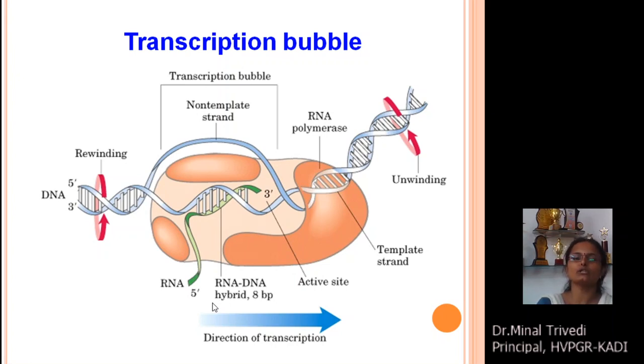Whereas in eukaryotic organisms, as you know students, the DNA is present inside the nucleus, and ribosomes, which are the site of protein synthesis, are present on the surface of the endoplasmic reticulum, that is outside of the nucleus.